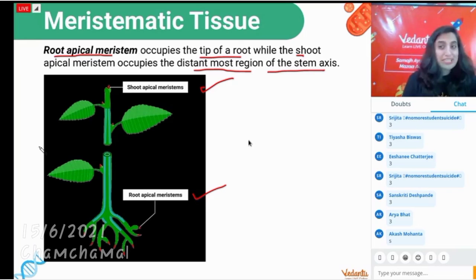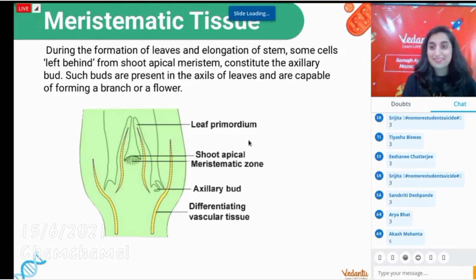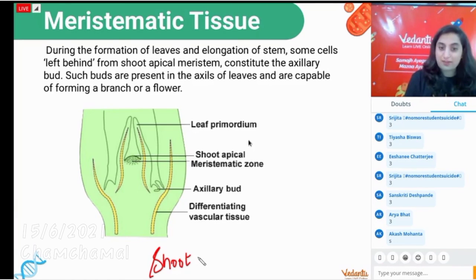I'm going to detail everything one by one. First, I would like to talk about the shoot apical meristem, the tip of the stem. So here is the shoot apical meristem in detail. Please note that the whole thing is the shoot apical meristem.